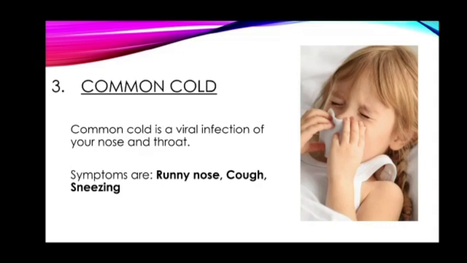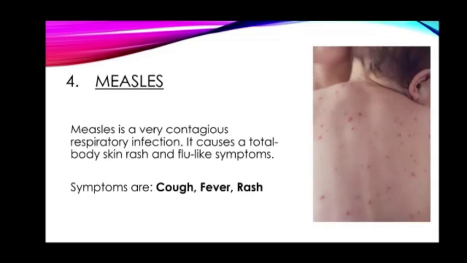Okay, the next we have measles. The person suffering from this disease is just like the person I have shown you in the picture. You can see the picture carefully. Measles is actually a respiratory infection. A word that is written here: contagious. Contagious infections are those infections which spread from one person to another person through any type of contact. So it is a respiratory infection, a respiratory disorder.